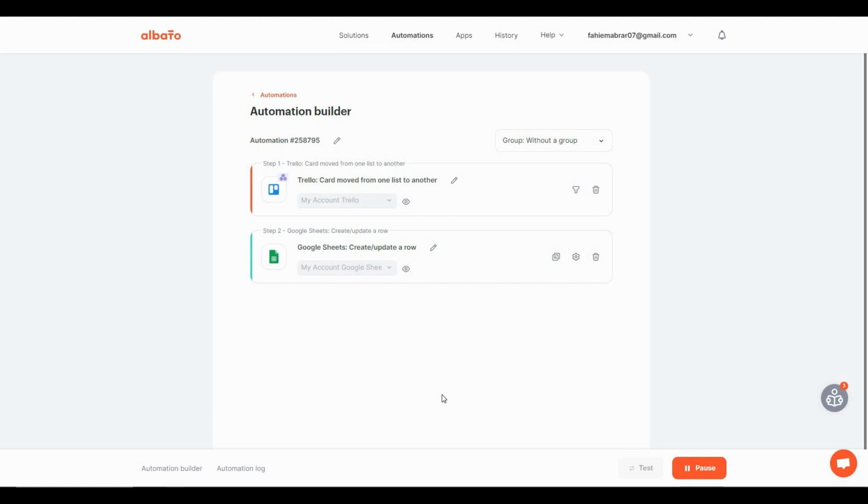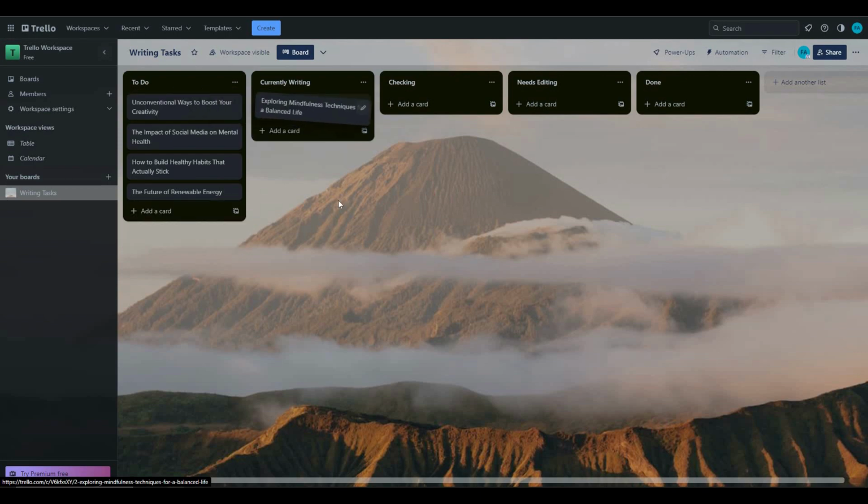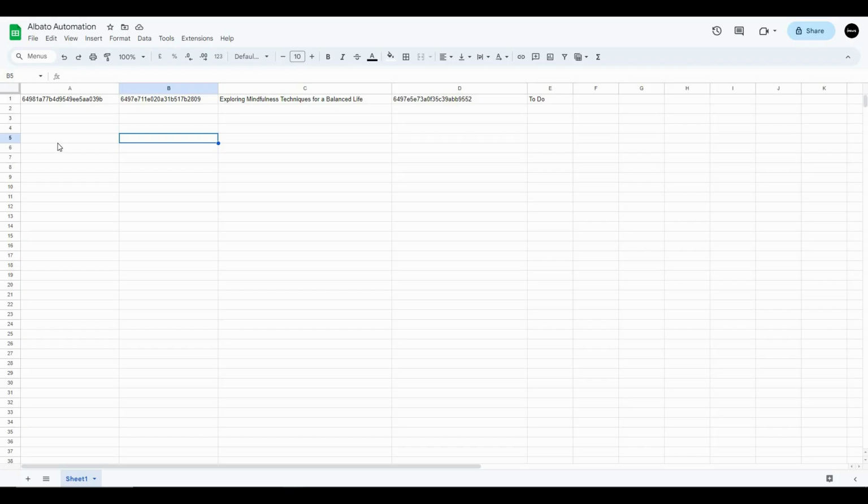Let's go to Trello first. So on Trello, I'm going to move this first article, Exploring Mindfulness, to Currently Writing. Now let's go to Google Sheet, that exact file, and see if anything has changed. So this is the Albato automation file that we created for our automation, and as you can see, the automation is working perfectly.